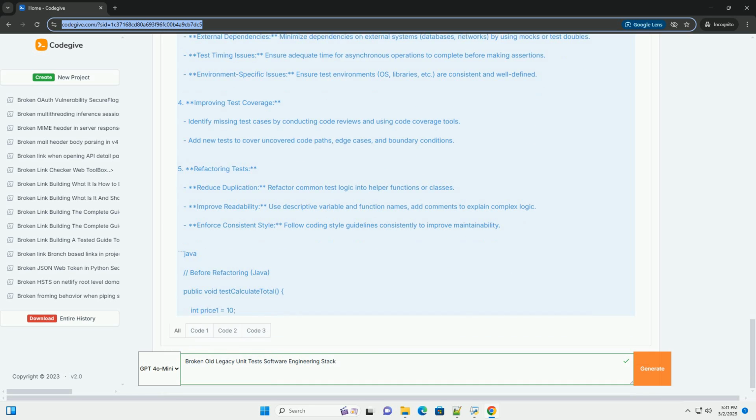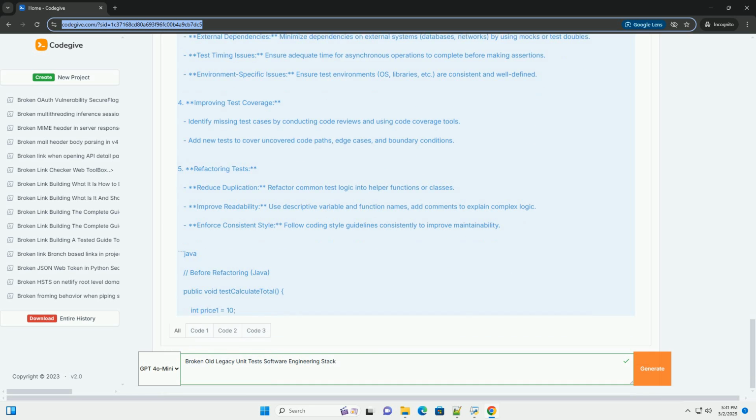Refactoring and modernization: gradually upgrade to more modern testing frameworks and libraries. Documentation: improve test documentation to explain test purpose, logic, and expected behavior.